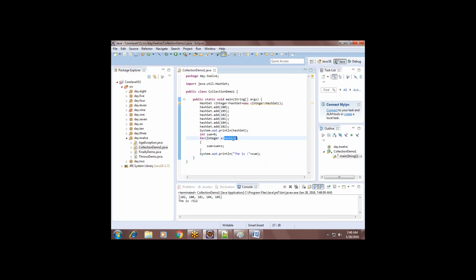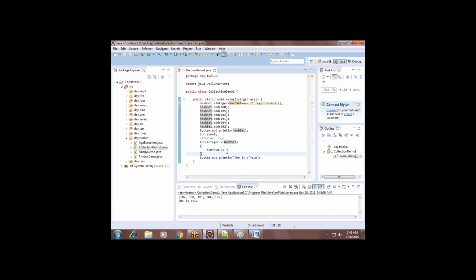You understand? So what happens here? This hash set will return the first value, 100. That will be stored in this x. The x value will be added to sum, and the sum keeps on adding all the values one by one. The second time, automatically, this loop iterates the number of times until the size of the array. We need not specify any size here, right? That is the advantage of this loop. This is called the for each loop. It is optimized for arrays and collection framework. You have to understand this clearly.